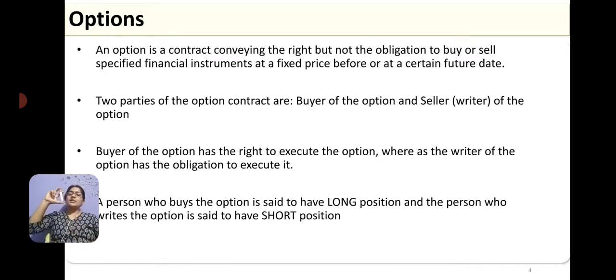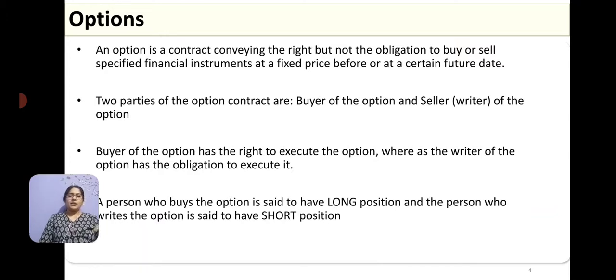But as a writer of the option, I have an obligation to execute it, whereas the buyers of the option do not have an obligation, but they have the right to execute the option. So, we have two parties, one is the buyer of the option and the other one is the seller of the option. The seller is also called the writer of the option. Here the buyer of the option has the right to execute it, whereas the seller has the obligation to execute it.